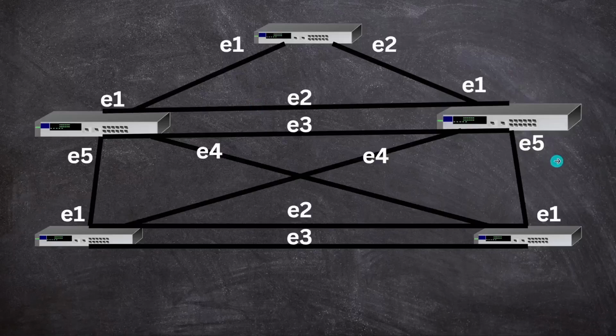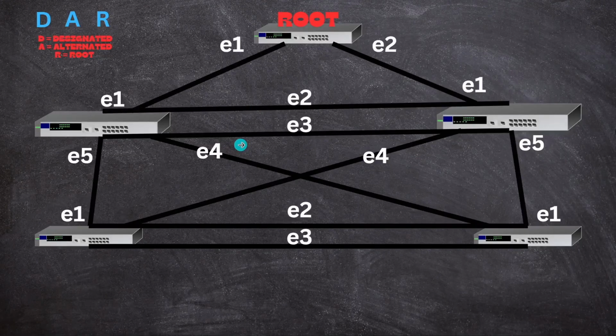To overcome this problem, STP comes into the picture. I am just demonstrating a very high-level overview of how STP works. You can just consider it as an overview, although we'll explore much more about this. STP works by electing the root bridge. Let's say in this topology there are lots of packets exchanged, the actual name is BPDU. There are lots of BPDUs that will be exchanged in this network. And via those exchanges, let's say this switch is elected as the root bridge.